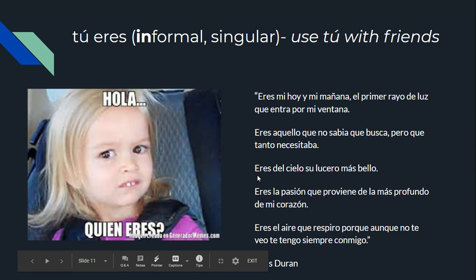Same goes for tú, and our conjugation is eres. Right? Take a special note, right? We're using tú with our friends or people younger than us. We have an example here of a love poem, right? Eres mi hoy y mi mañana, el primer rayo de luz que entra por mi ventana, right? So we're using eres when we're talking with someone. It's a little more intimate or informal, someone that we know. We might use eres.